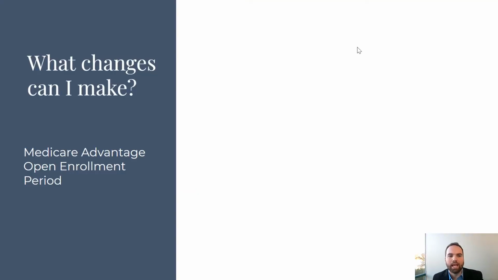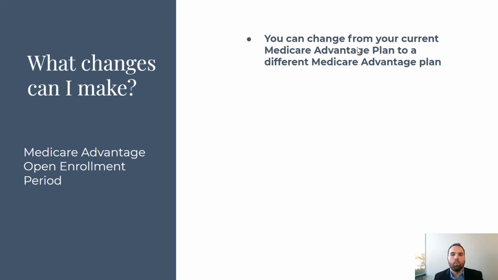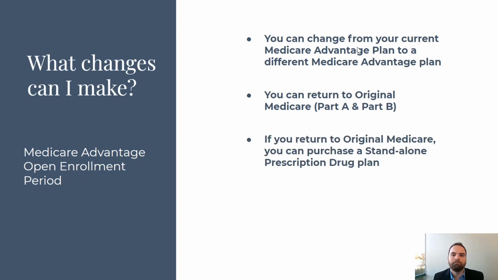So what changes can you make as a Medicare Advantage enrollee? Well, you can change from your current Medicare Advantage plan to a different Medicare Advantage plan in your area. You can return to original Medicare, Parts A and B. If you return to original Medicare, you can also purchase a standalone prescription drug plan. And this is because most Medicare Advantage plans also include the drug plan as well. So you're going to want to make sure you have something to cover your medications.